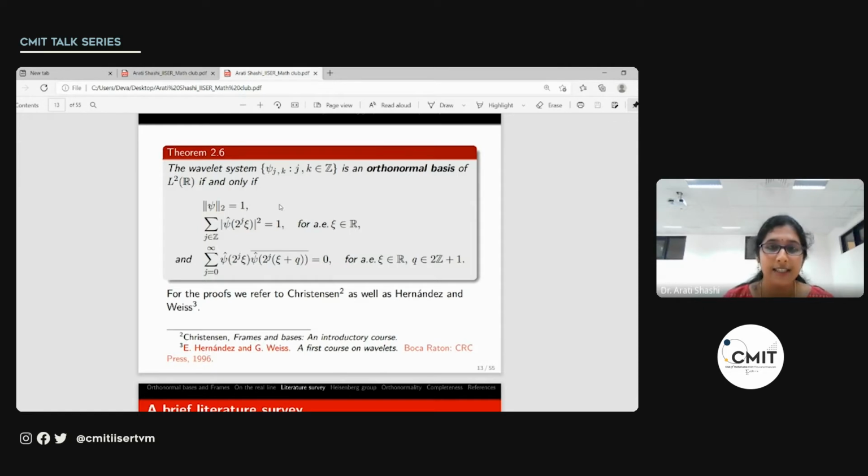A function psi is said to be a wavelet typically if the wavelet system generated by it is an orthonormal basis for L2 of R. The proofs of these theorems can be looked into in these books by Christensen as well as Hernandez and Weiss, given here.